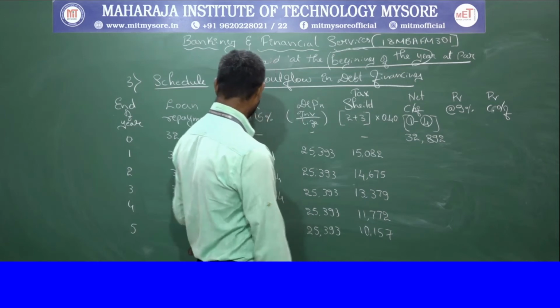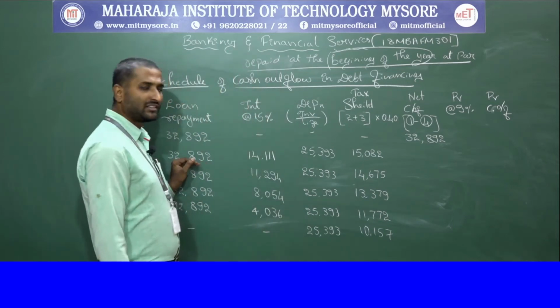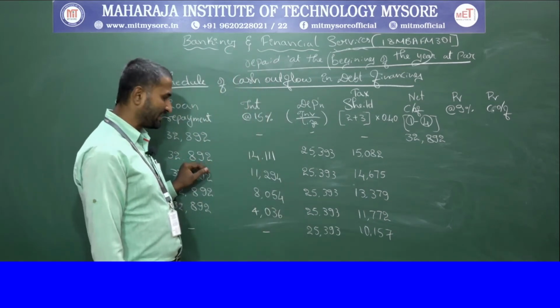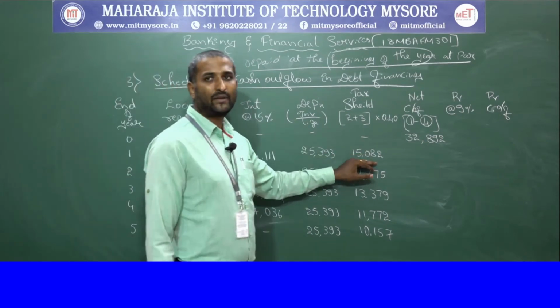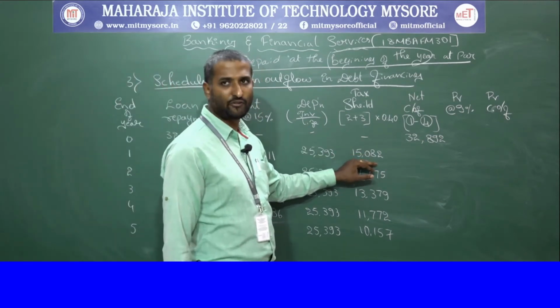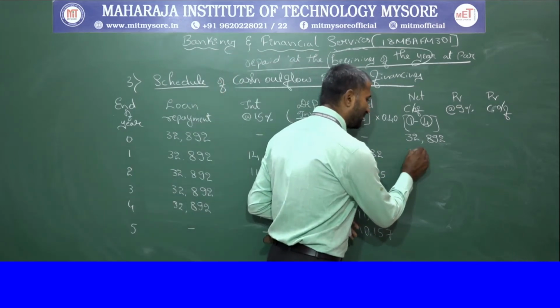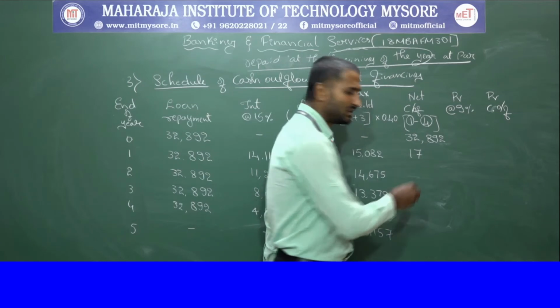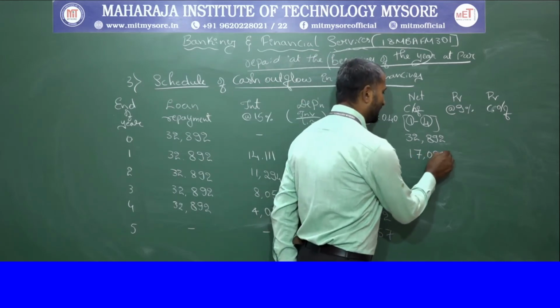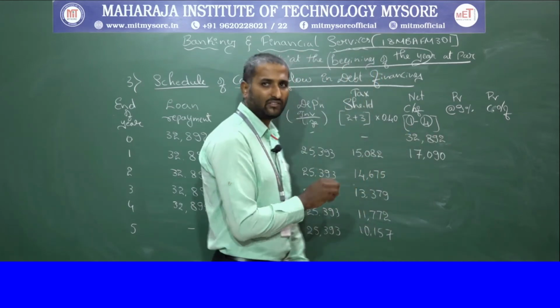But for the second year, we had the outflow of 32,892, but we get the advantage of a tax shield of 15,802. Therefore the remaining value, 17,090, will be the outflow for the investors.